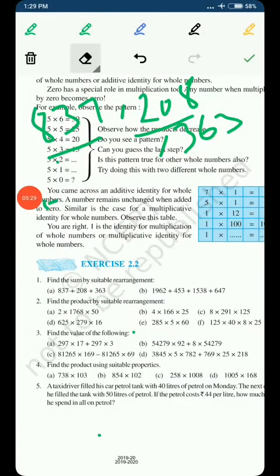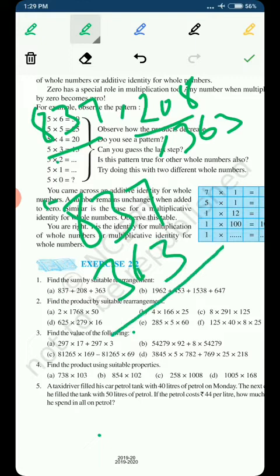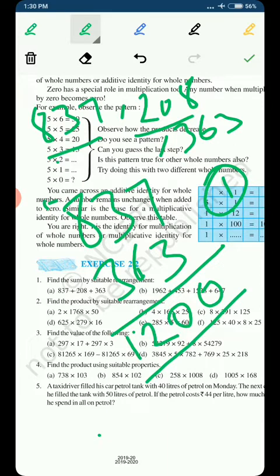So let's see what happens when we add 837 and 363. When you observe the units place, 7 plus 3 is 10, which means we get a 0 in the units place. After that, 6 plus 3 is 9, and 1 is carried, so 9 plus 1 is also 10, and 1 is carried. Then 8 plus 3 is 11, and adding the carried 1 makes it 12. So we get 1200, a number in which we have two zeros.